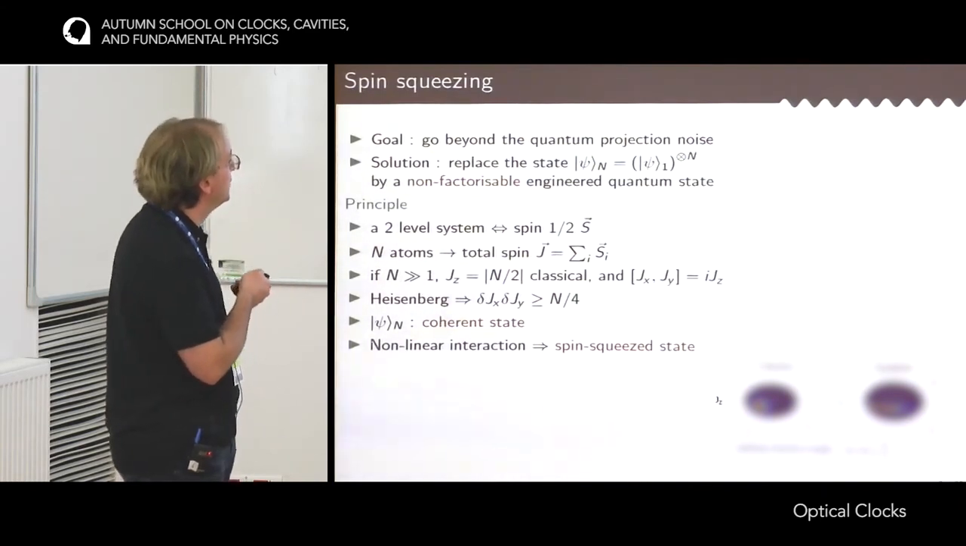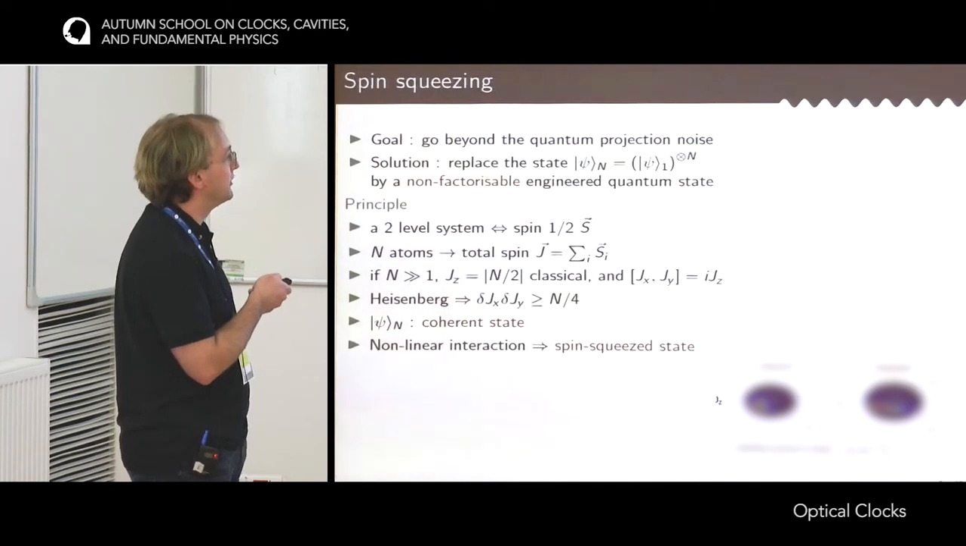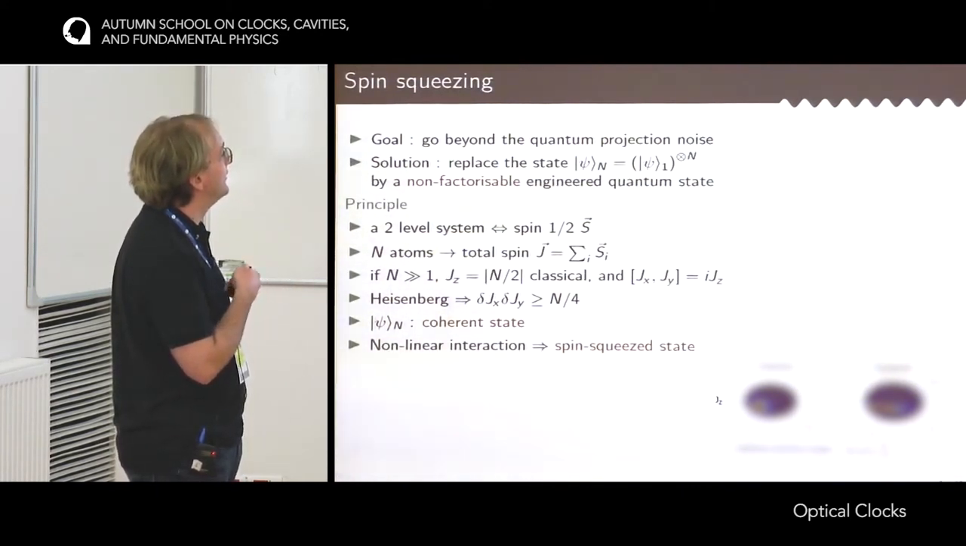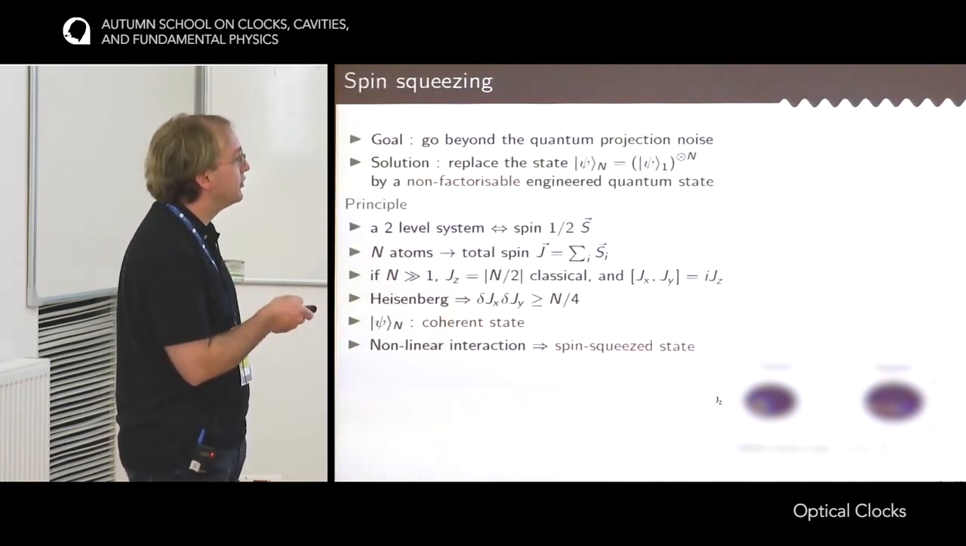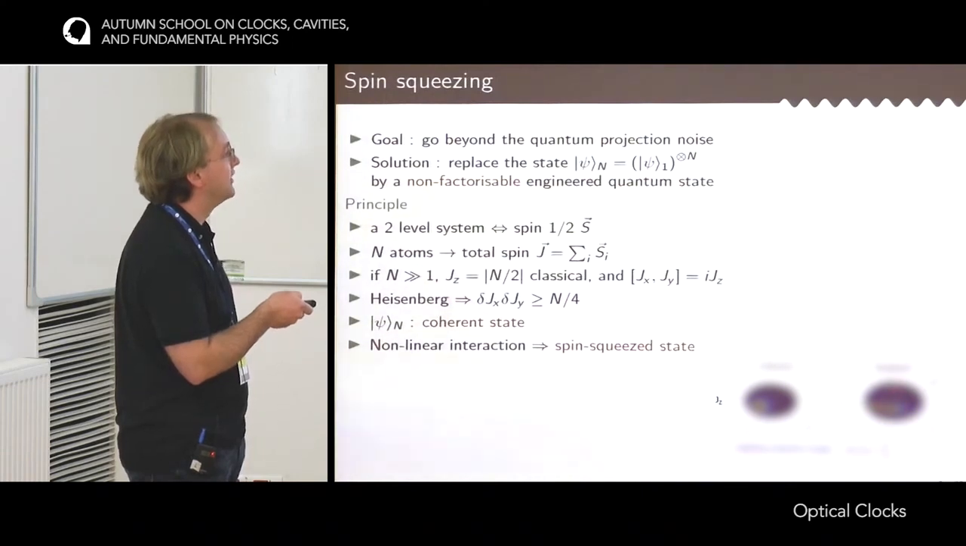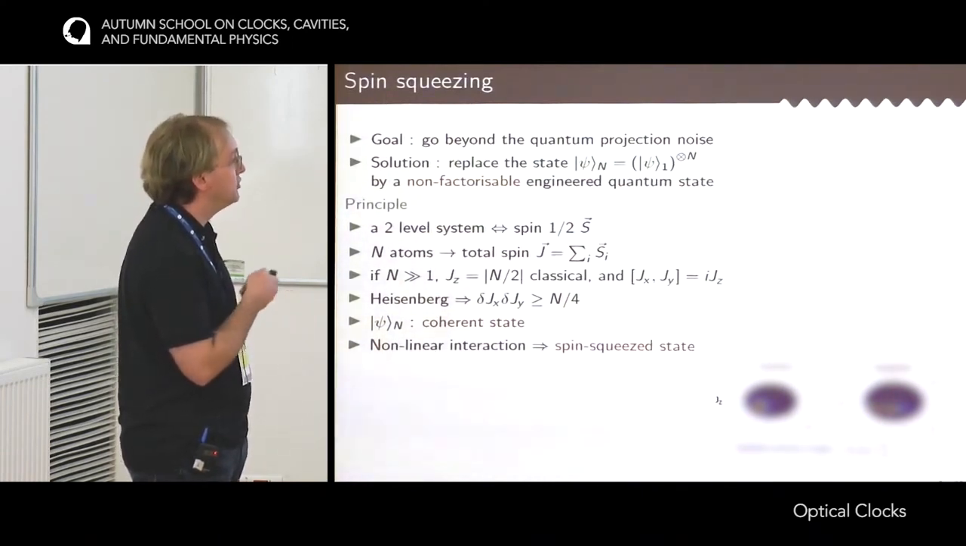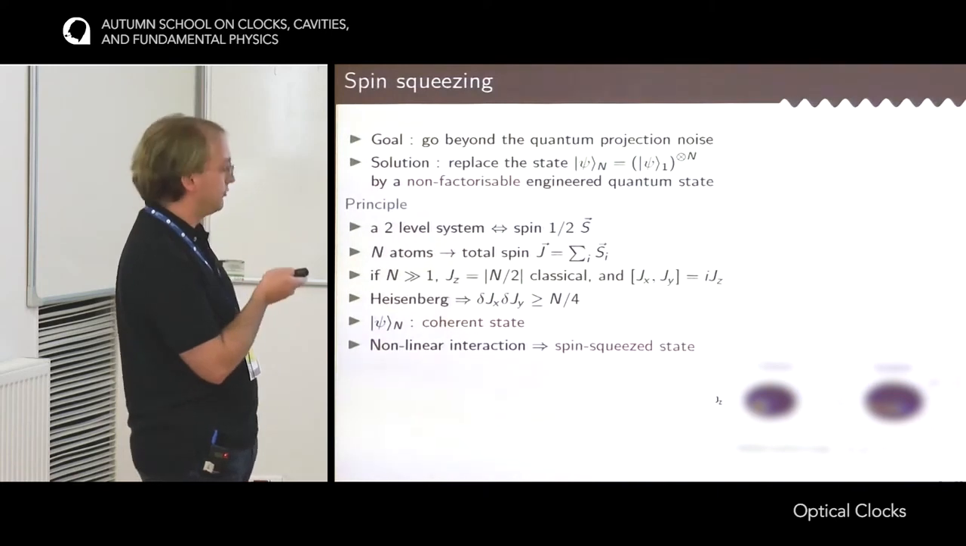But now if you are able to introduce nonlinear interaction between the atoms, then you are able to unbalance this relation, meaning that on one axis you would have a lower uncertainty than the quantum projection noise, at the expense that on the other axis you would have a larger uncertainty. But if you manage to orient the ellipse such that the squeezed axis is the axis on which you measure, then you can go below the quantum projection noise.